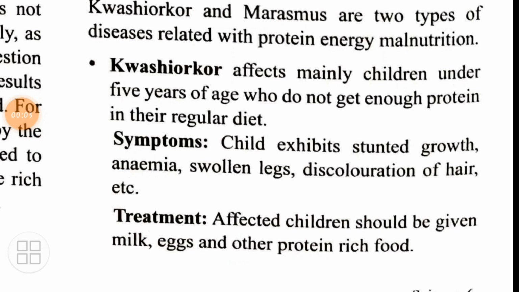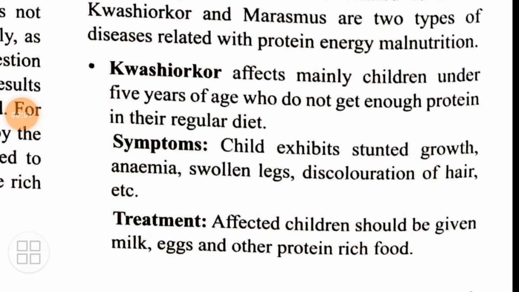Kwashiorkor affects mainly children under 5 years of age who do not get enough protein in their regular diet. Now, symptoms are what? Child exhibits stunted growth, anemia, swollen legs, discoloration of hair. Stunted growth means what? The child is not growing and he is short-heighted. Anemia is a condition in which there is loss of red blood cells or hemoglobin. Discoloration of hair is a condition where the hair starts losing its color. Treatment is what? Affected children should be given milk, eggs or protein in their diet.